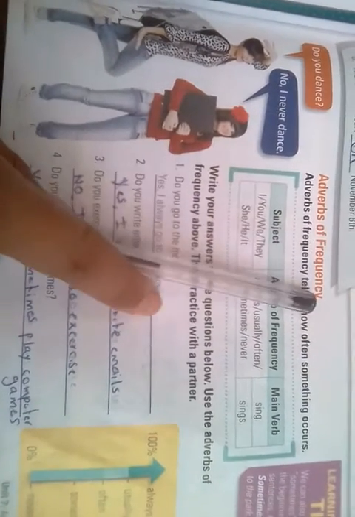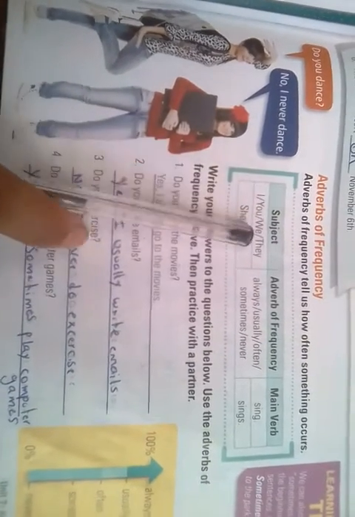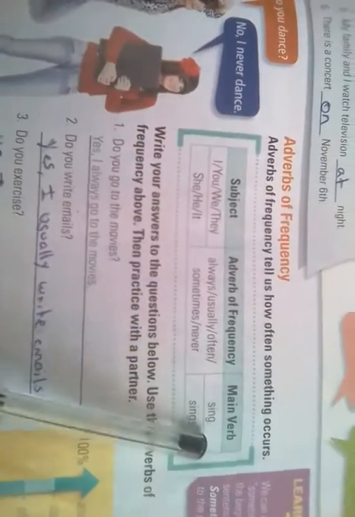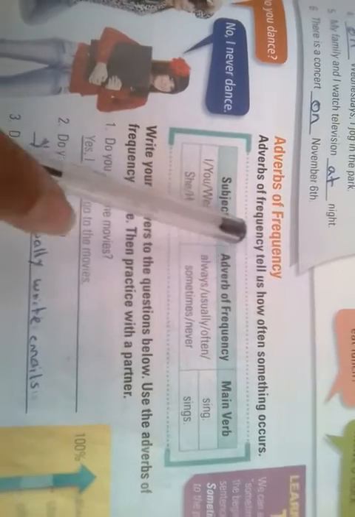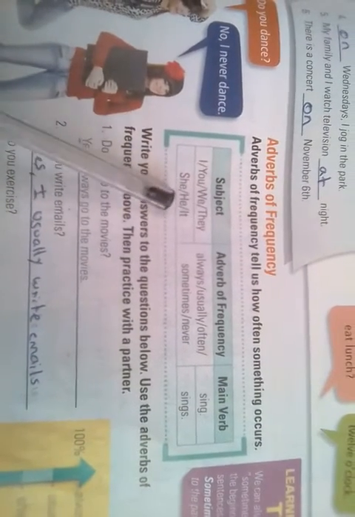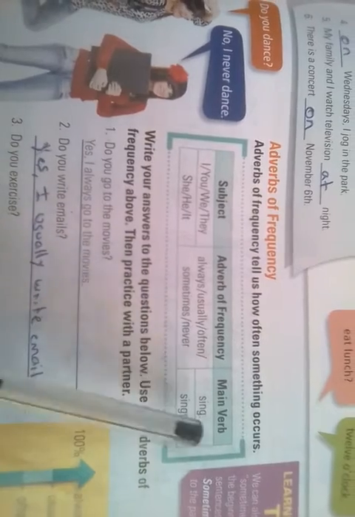Adverbs of frequency with I, you, we, they: always, usually, often. Main verb singular, such as she, it. Adverbs of frequency: sometimes, never, seldom.